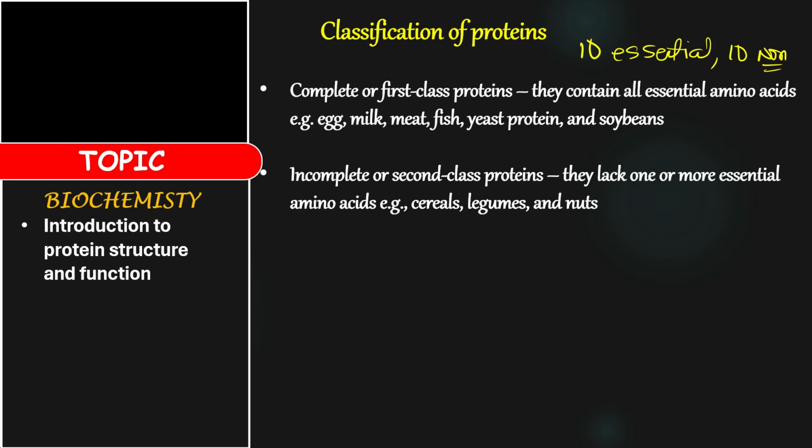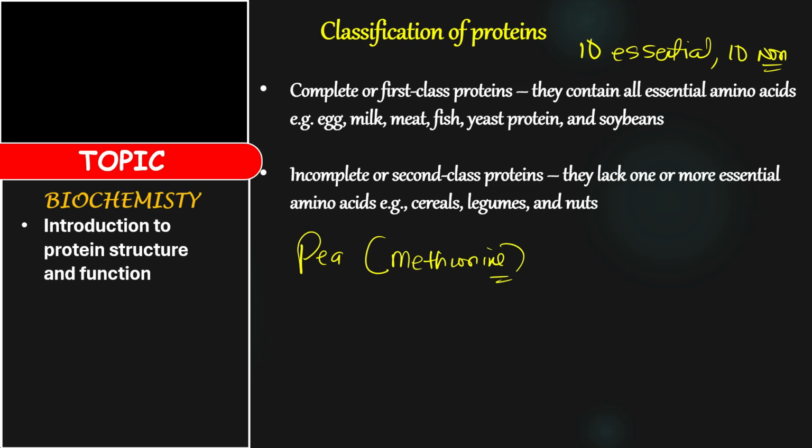Now, incomplete or second class proteins. The first one is complete or first class. The second one is incomplete or second class protein. They lack one or more essential amino acids, for example the cereals, the legumes, and nuts. For instance, your pea lacks methionine, which is an amino acid. So most peas you see lack methionine as an essential amino acid.